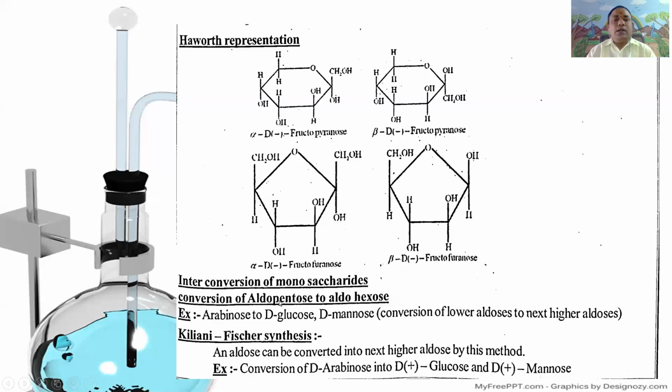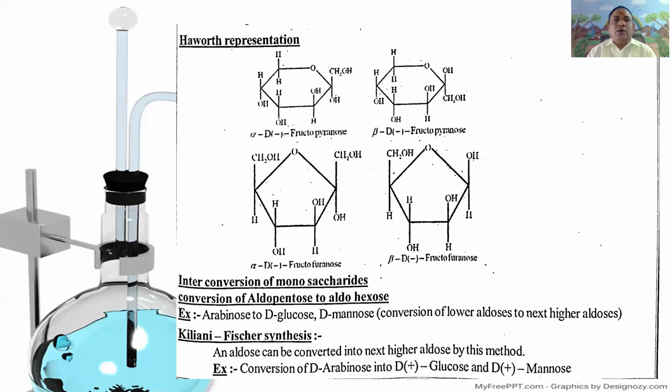In the interconversions of monosaccharides, first is the conversion of aldopentose to aldohexose. Aldopentose means arabinose, that is conversion of arabinose to either D-glucose or D-mannose, meaning conversion of lower aldoses to the next higher aldoses through Kiliani-Fischer synthesis.